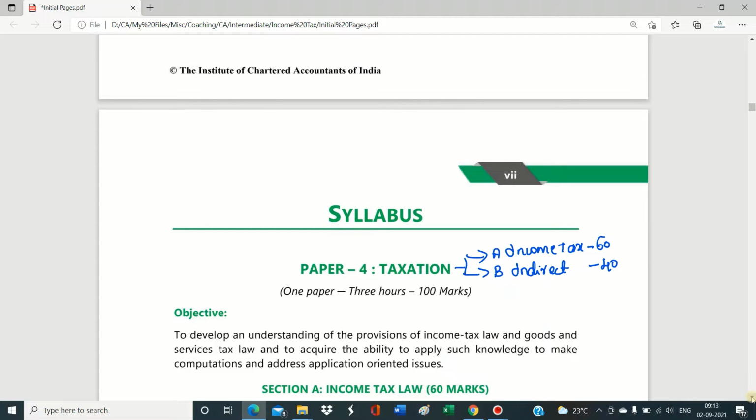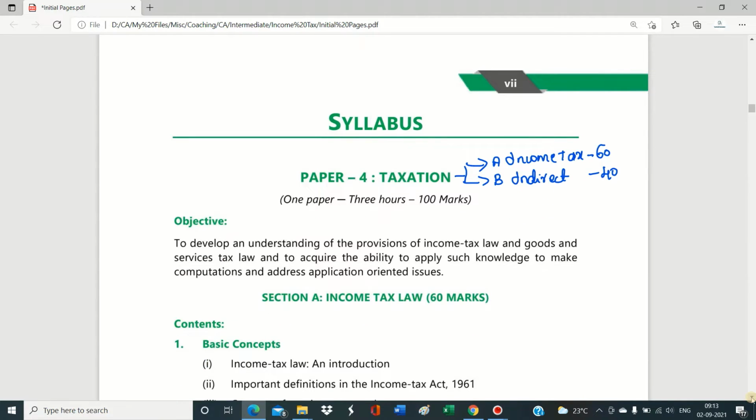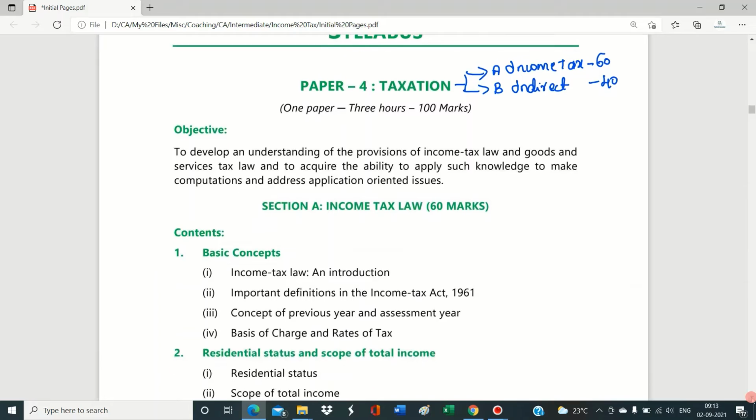So I will see what topics are covered in Section A. Section A is of Income Tax Law, which consists of 60 marks, and has the following topics. Basic concepts: in this, we are going to study an introduction of tax and important definitions under the Income Tax Act, 1961. So remember this Act, it will be helpful in the future, especially for your CA Final.